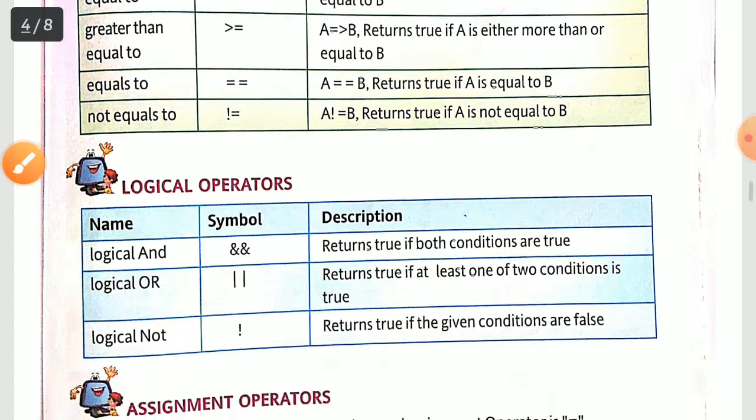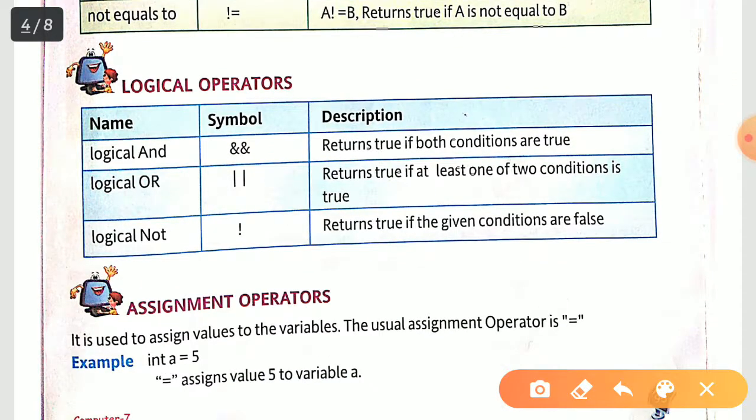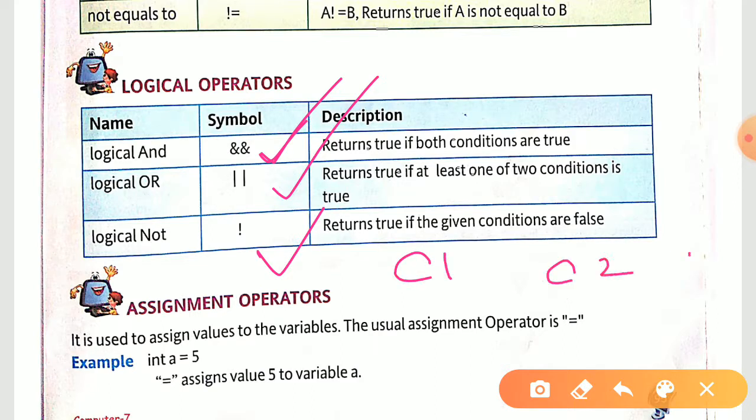Coming towards your logical operators, logicals are also the same. We are having logical and, logical or, logical not. Remember I told you about the truth table when I was teaching you Excel, and I gave you one truth table as well. So, and it is going to give you true if both the conditions are true. It means you are having two conditions, condition number one, condition number two, and over here the result. Fine, if condition one is true and condition two is also true, then only you are getting the result as true, otherwise the result is false.